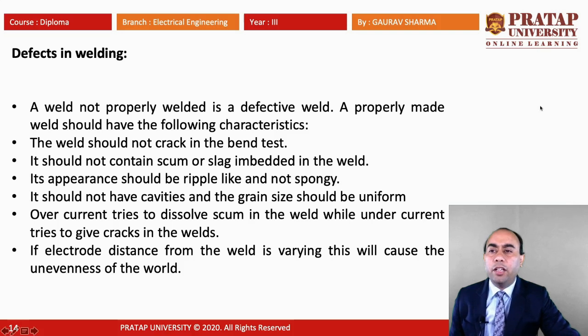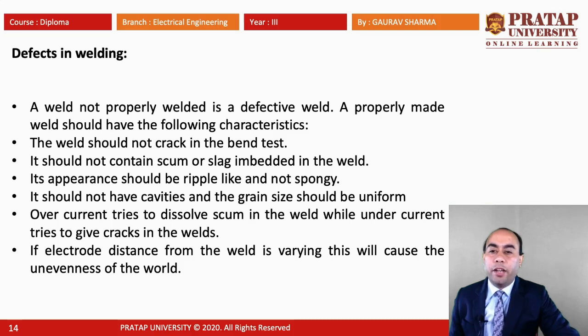Now, when we look to the defects in welding which we are using to join two metal pieces, a weld not properly welded is a defective weld. A properly made weld should have the following characteristics. The weld should not crack in the bend test. It should not contain scum or slag embedded in the weld.